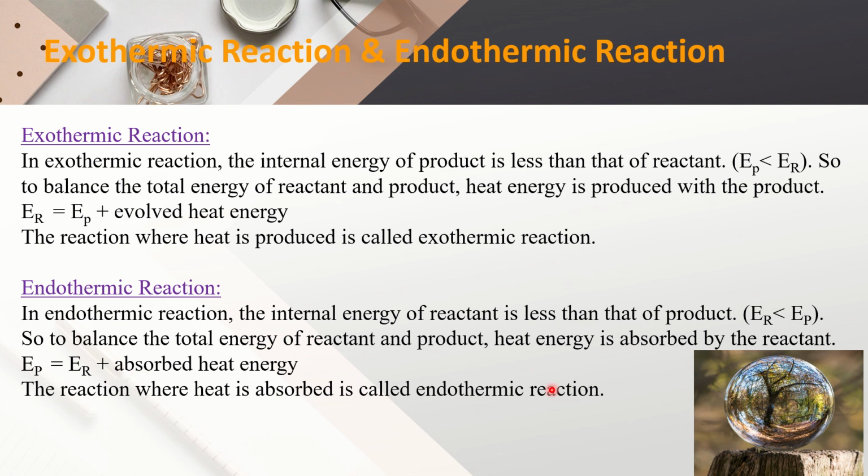And if the internal energy of reactant is more than the internal energy of product, then heat energy is produced with the product, and these reactions are called exothermic reaction.